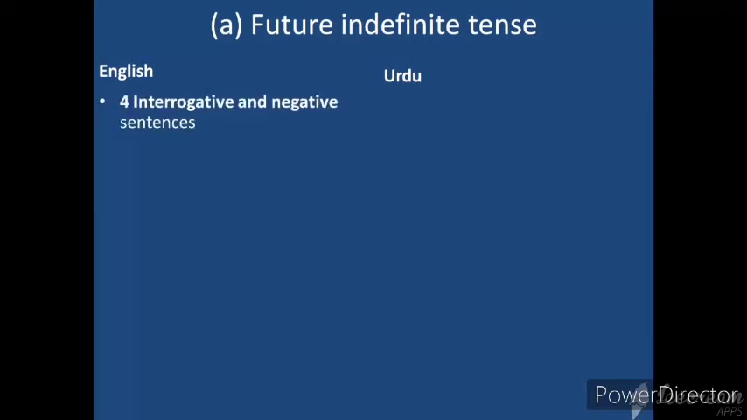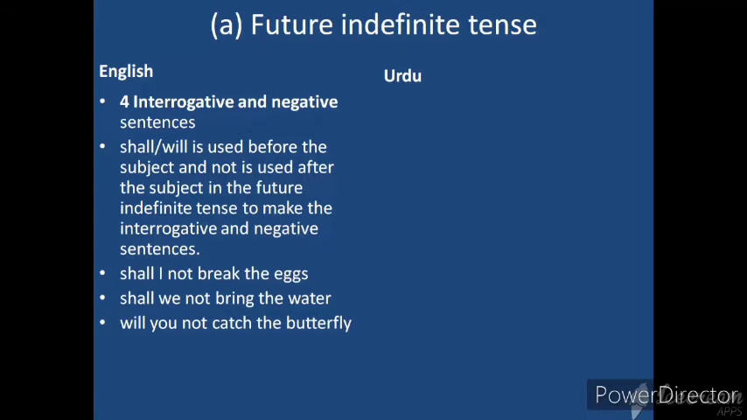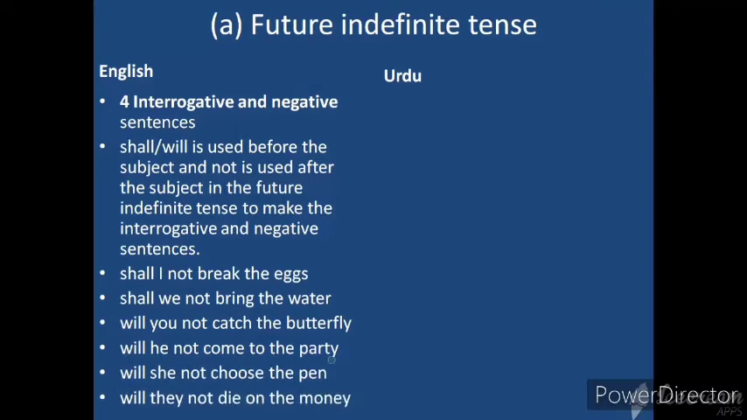Interrogative and negative sentences. This is the fourth kind of sentence we're gonna discuss here in future indefinite tense. Shall, will is used before the subject and not is used after the subject in the future indefinite tense to make the interrogative and negative sentences. Let's have the illustration of these sentences. Shall I not break the eggs? Shall we not bring the water? Will you not catch the butterfly? Will he not come to the party? Will she not choose the pen? Will they not die on money?